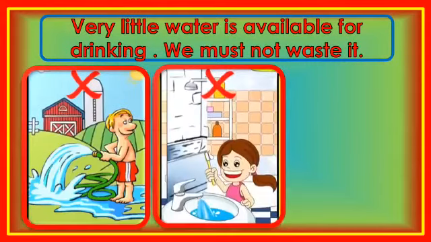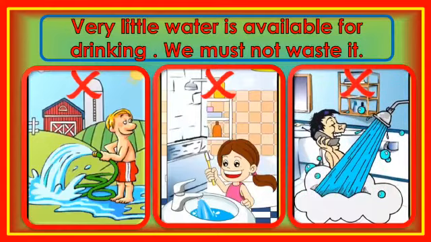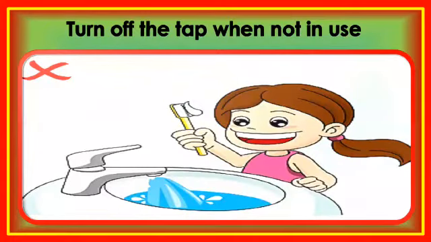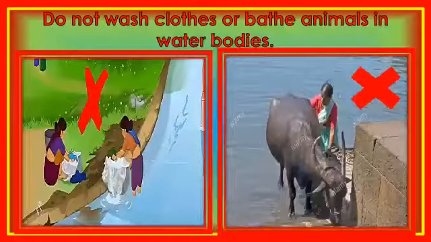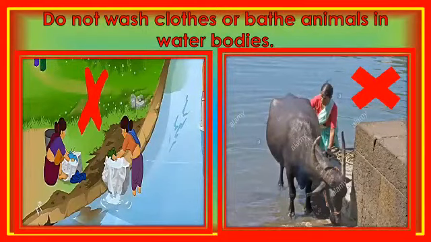So, we should not waste water while washing, brushing, and bathing. We must turn off the tap when we are not using it. Like this, we can save water. We must repair leaking pipes and taps immediately if there is a leak in the pipes. Do not wash clothes or bathe animals in water bodies. This makes the water dirty.